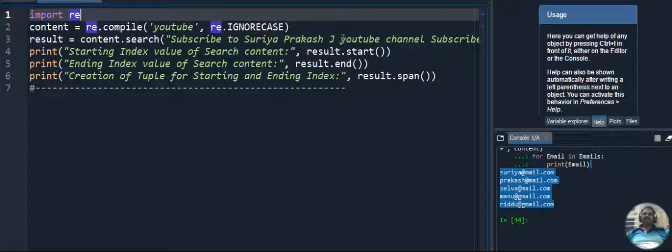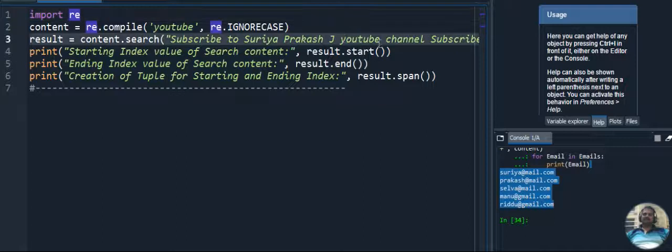It will identify the starting letter and the ending letter, meaning at which position it starts and at which position it ends. That will be identified and displayed. Along with that, we are creating a tuple with the starting position and the ending position. Okay, let's execute this code and see the output.